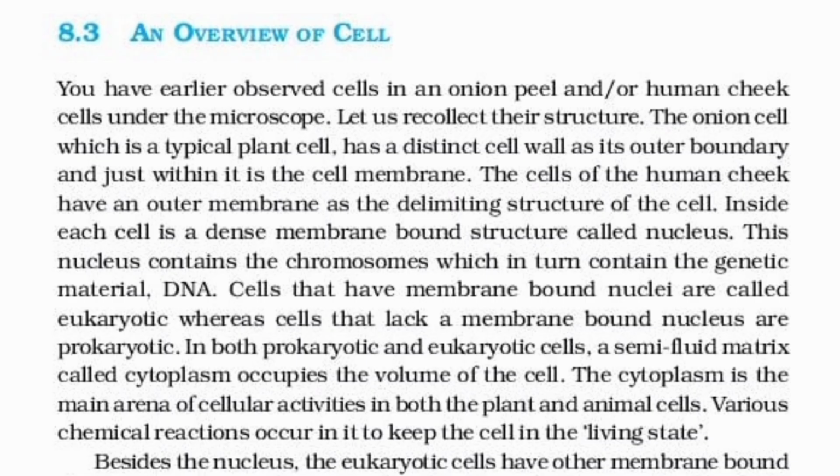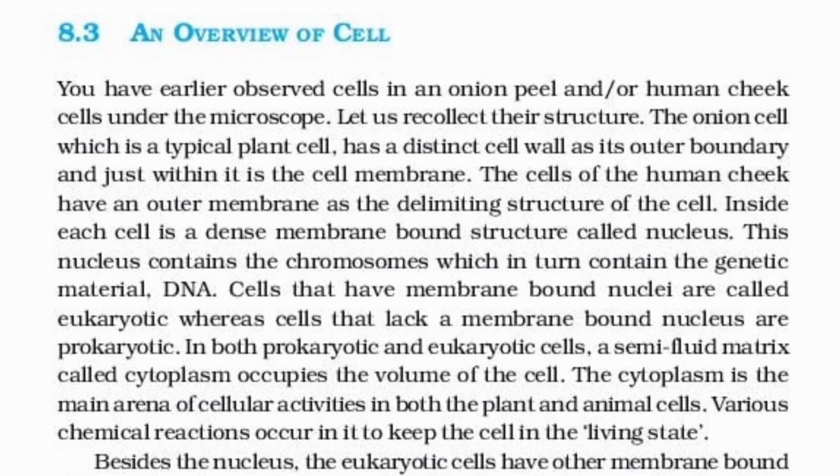8.3 An overview of the cell. You have earlier observed cells in an onion peel or human cheek cells under the microscope. Let us recollect their structure. The onion cell, which is a typical plant cell, had a distinct cell wall as its outer boundary and, just within it, the cell membrane. The cells of the human cheek have an outer membrane as the delimiting structure of the cell. Inside each cell is a dense membrane-bound structure called a nucleus. This nucleus contains the chromosomes, which in turn contain the genetic material, DNA.